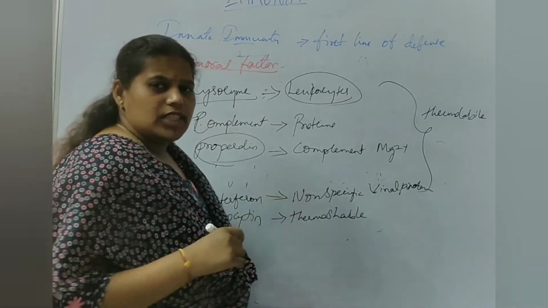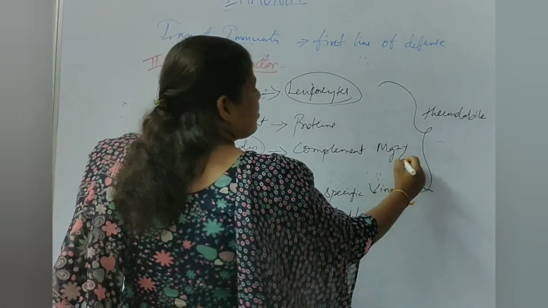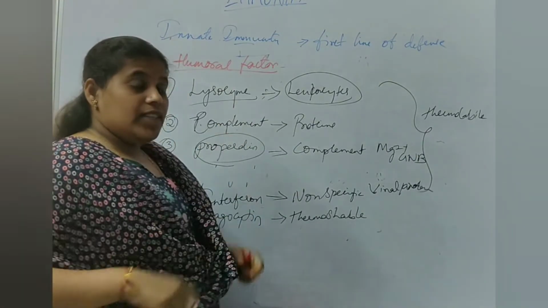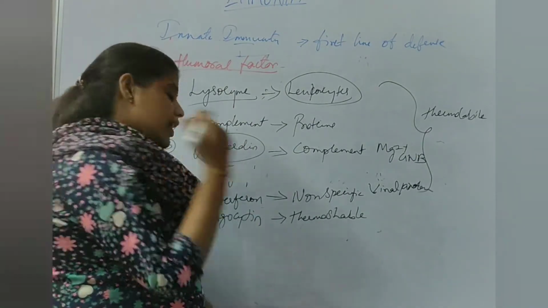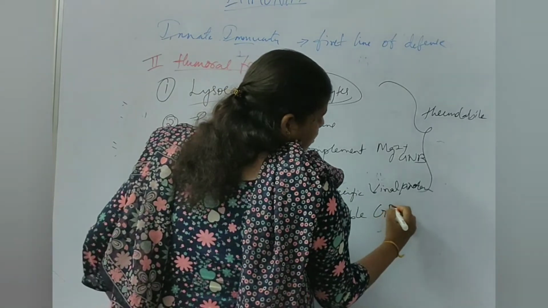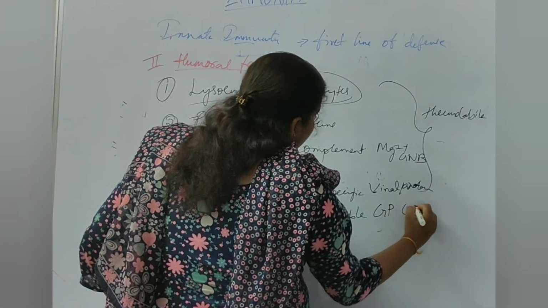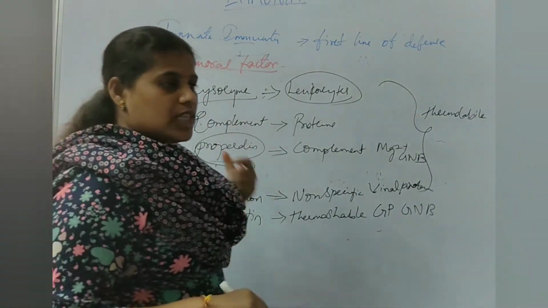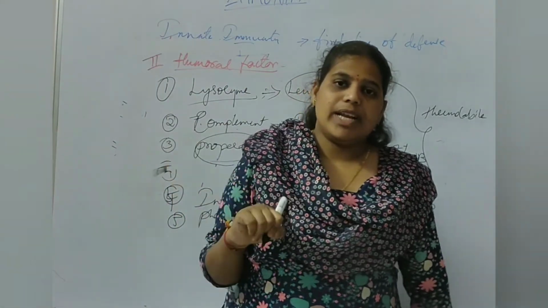And properdin is most effective towards gram-negative bacteria. Phagocytin plays a role against both gram-positive and gram-negative bacteria. These are the humoral factors which come under the innate immunity mechanism.